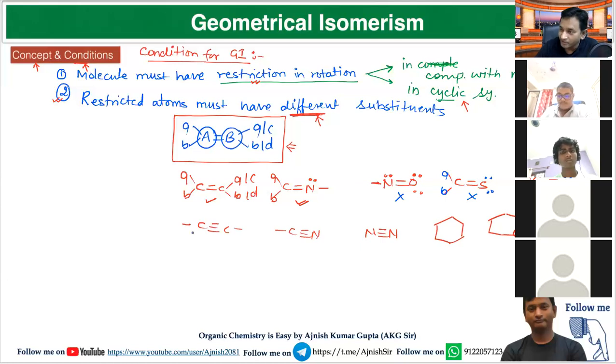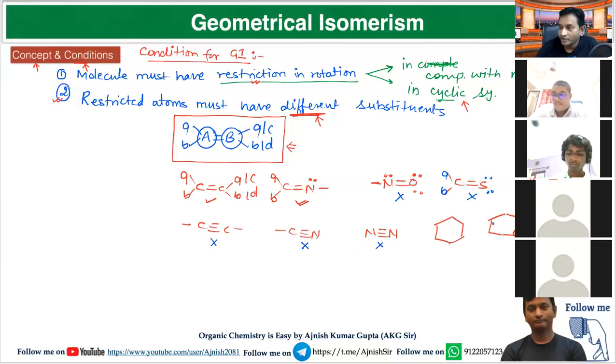And in case of triple bond, they are linear in shape. You cannot place above or below the sides, or you cannot place one side or opposite side. So triple bonded system will not show GI.